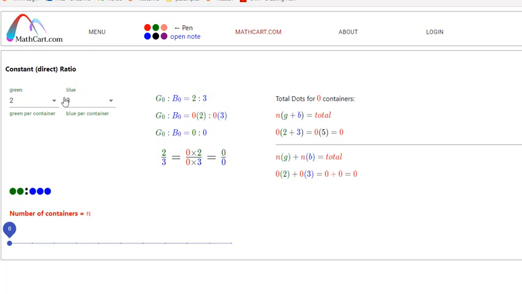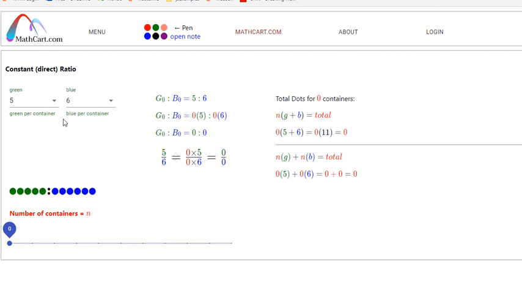So if I change it now here and I make it like this, 5 greens and 6 blues, how do you think you say this ratio? This ratio right here. 5 to 6. Okay? So it's just saying the green to the blue.